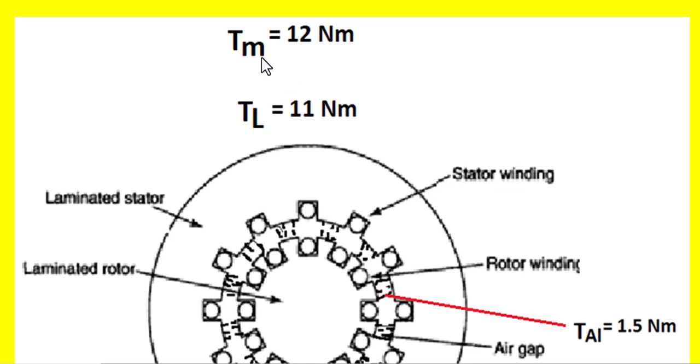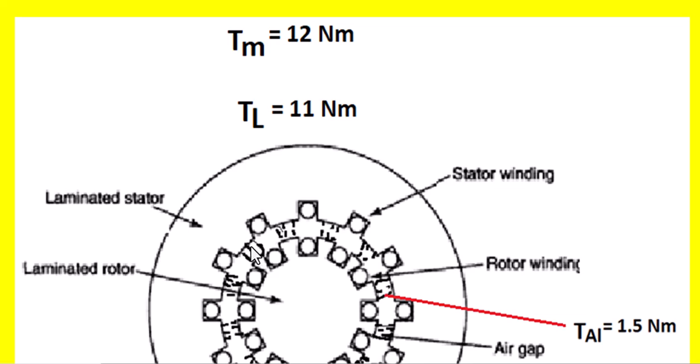The motor has a torque, operating torque, or in general torque. Let us say it has the capacity of 12 Newton meters. So let us say the load connected to the motor is 11 Newton meters. When there is a flux linking between the stator and the rotor slots, there is a magnetization here. Both the stator and rotor cores are magnetic materials. They try to lock each other, so the rotor will not move.